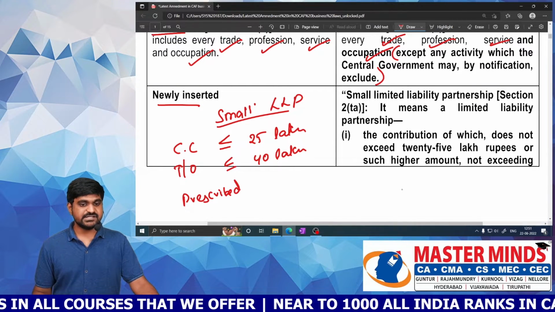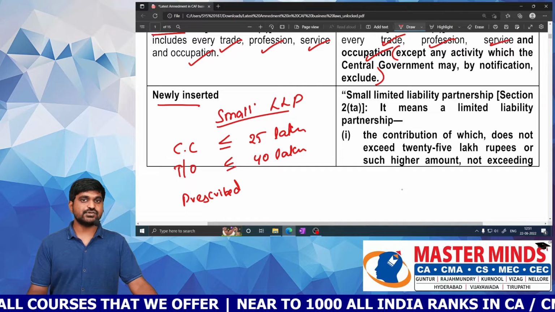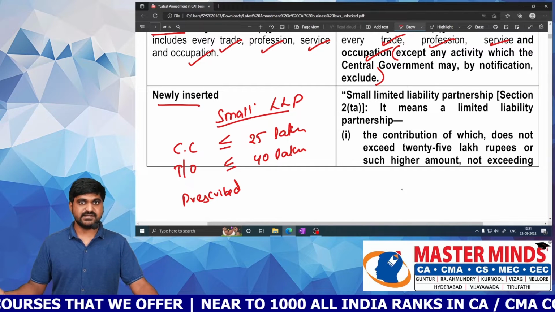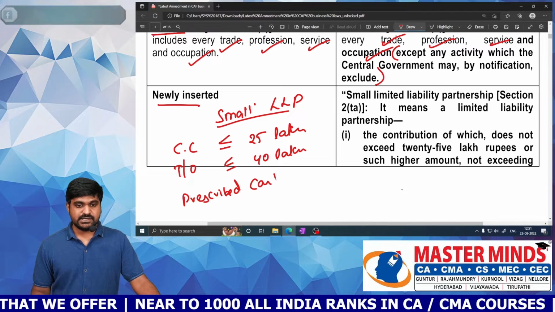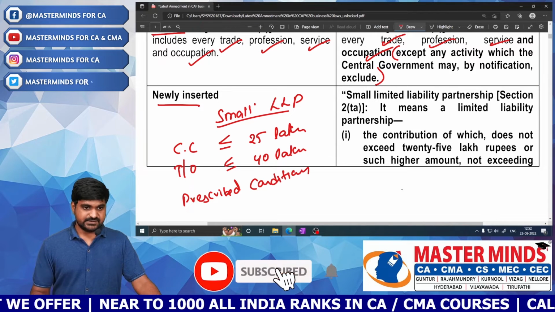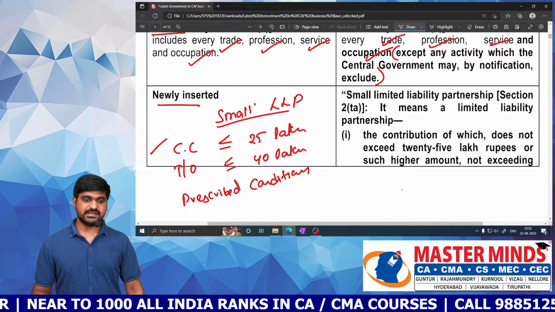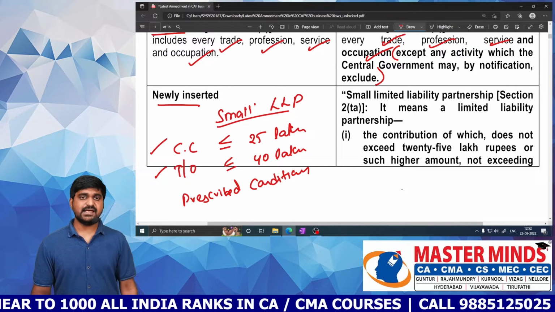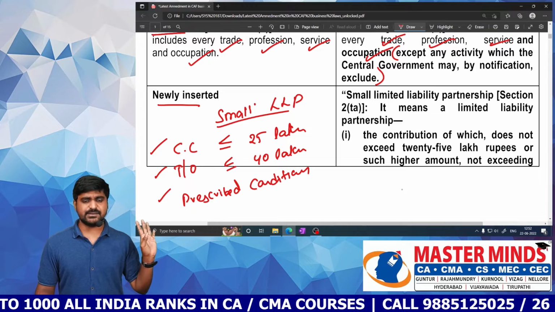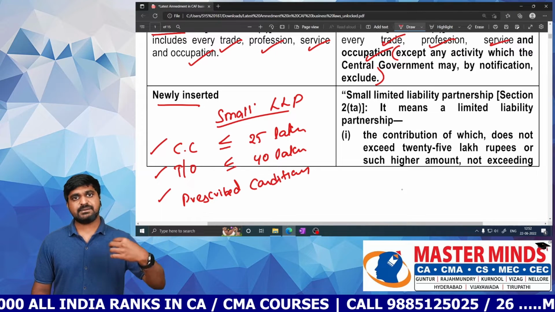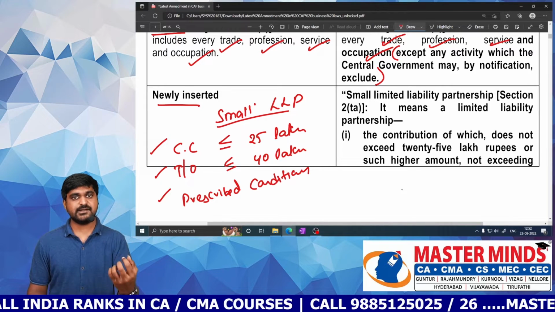The prescribed conditions means conditions imposed on you by MCA, the Ministry of Corporate Affairs. If these three conditions are satisfied, that is, your capital contribution is not more than 25 lakhs, your turnover is not more than 40 lakhs, and you meet all prescribed conditions by MCA, then you can make an application to the registrar to get small LLP status.